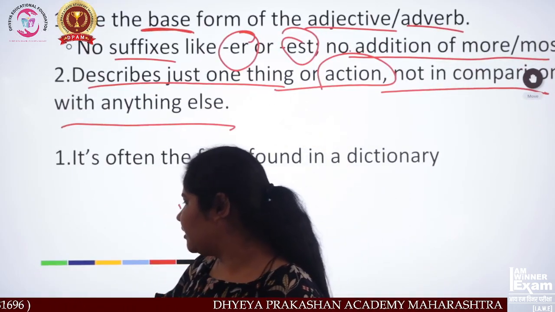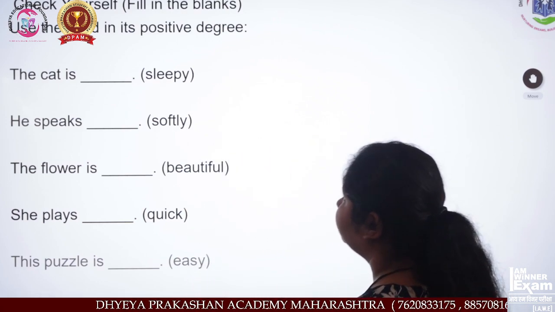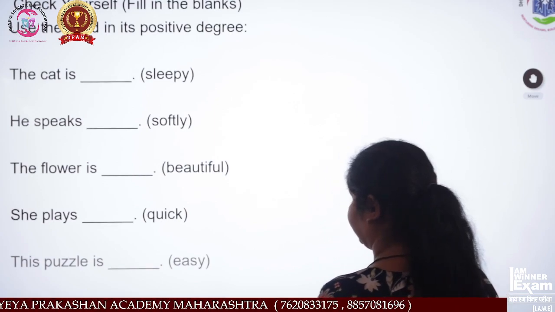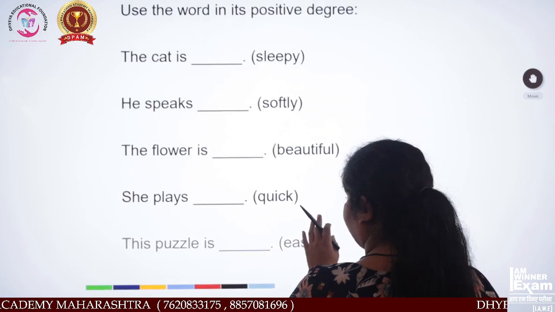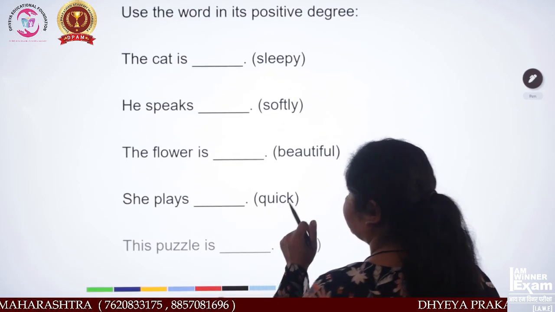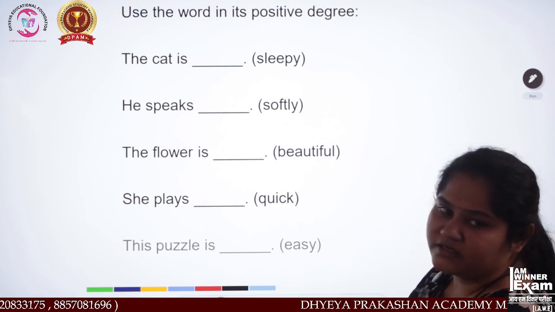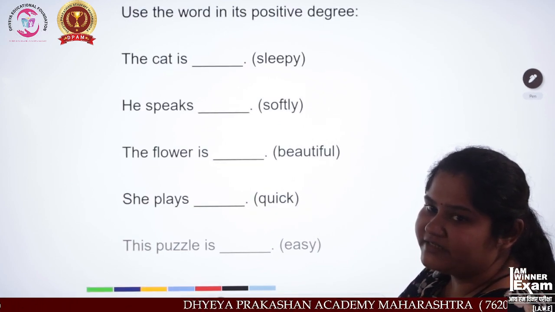Now next, filling the blanks with the positive degree. First, I have given the sentence, and the answer is also in a bracket. You just have to write the answer again. Now see students how we will write.